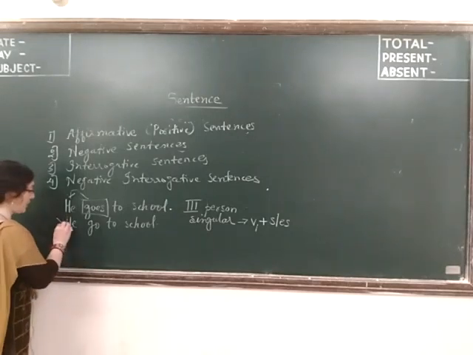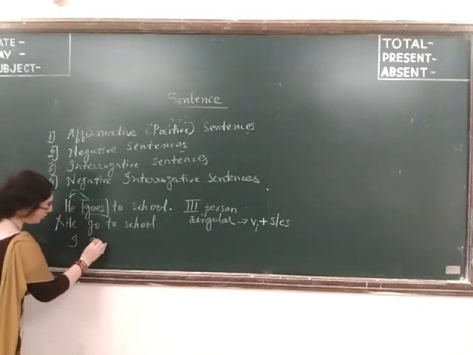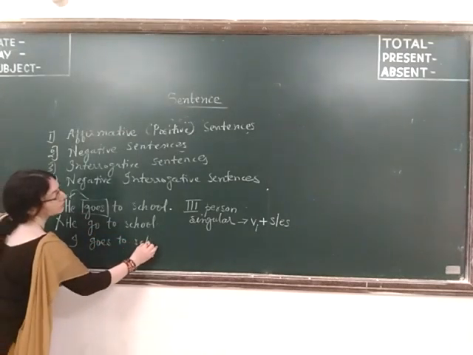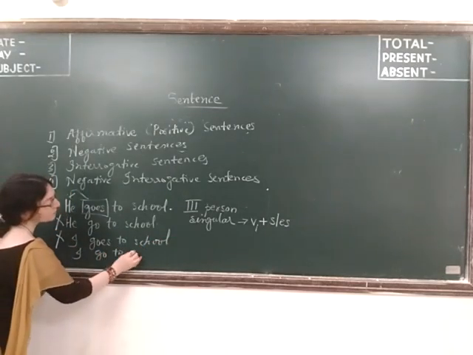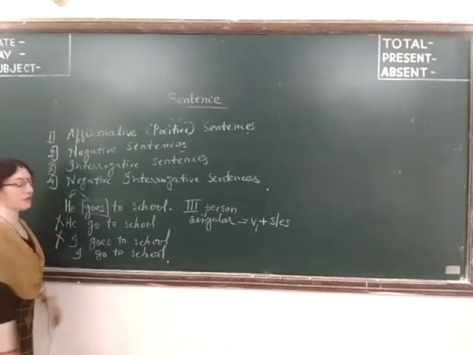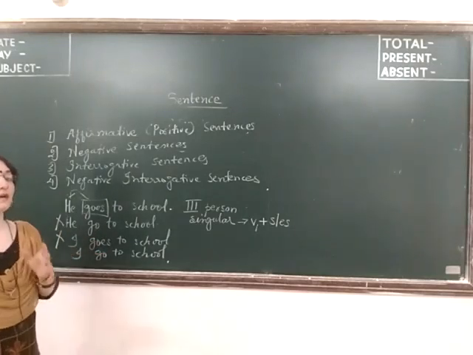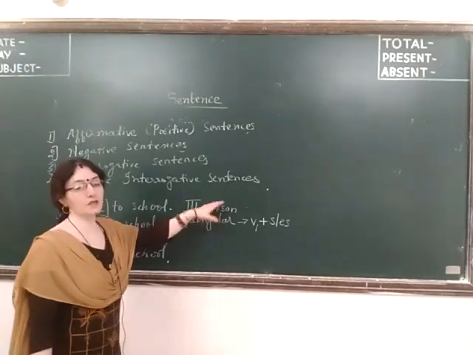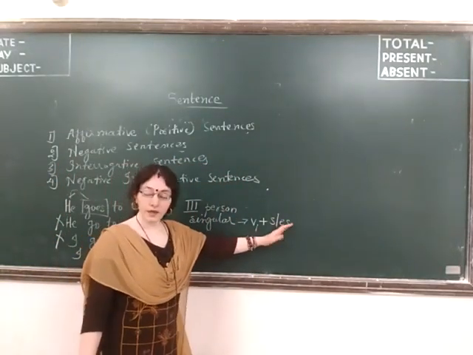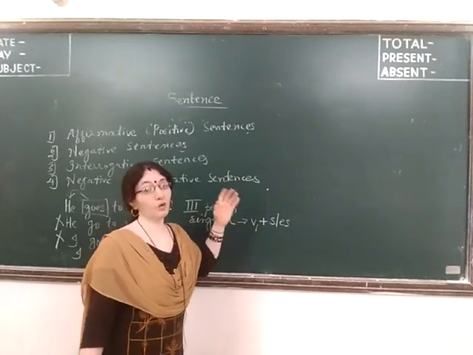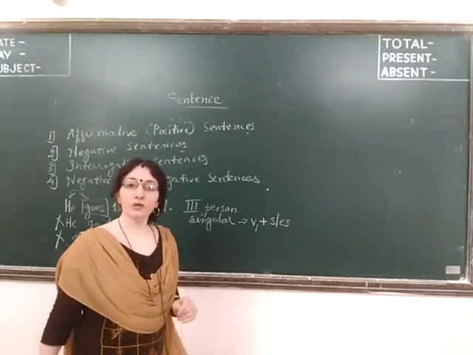I will not write he go to school. I goes to school. It is wrong. It is I go to school. Why? Because this is first person, and with the first person we won't use V1 plus S or ES. V1 plus S or ES means in present indefinite tense we will use S or ES with the root form of the verb. Now I think it is clear to you all.